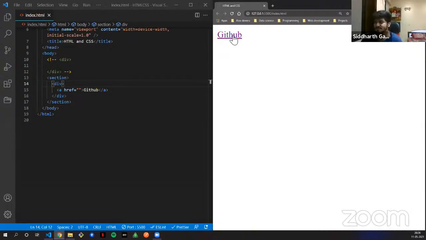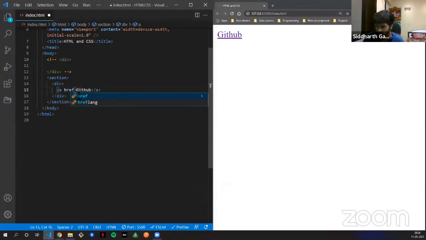In our case, nothing is happening. It is just reloading our page. Why is it just reloading and nothing is happening? Because of our href. Now what is this? Till now we have seen only tags, right? We have seen tags like this, opening and closing, right? But now what is this href? Sorry, I just pasted the wrong thing.